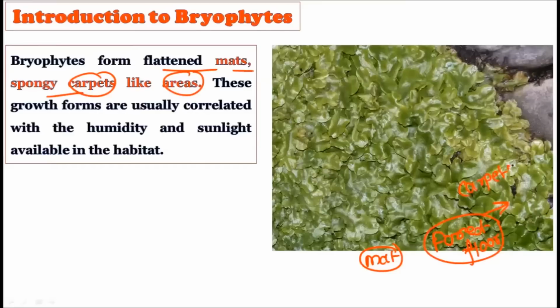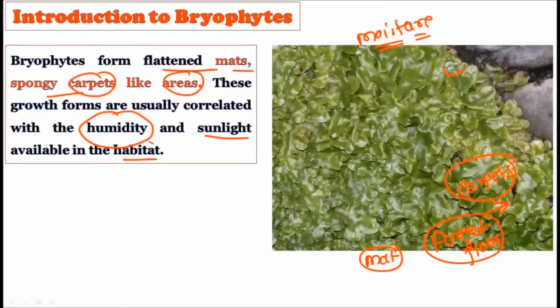Bryophytes have the ability to grow like this: they continuously form thalli which are attached to one another, and they continuously grow in the surrounding areas. That is why they form carpet-like structures. Now, these growth forms are usually correlated with humidity. Of course, this type of growth is typically dependent on humidity, that is, how much moisture is present in the environment. How these bryophytes grow there will depend on that.